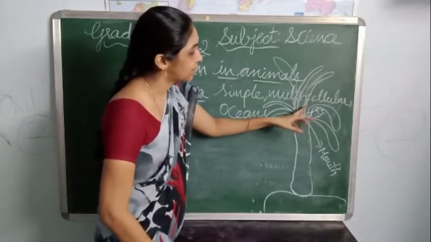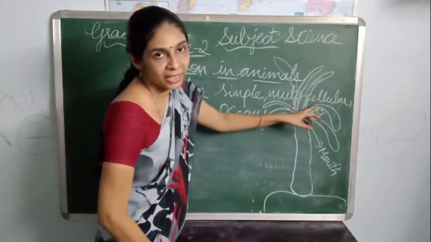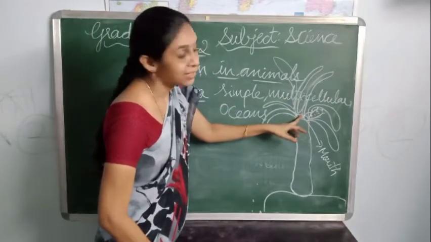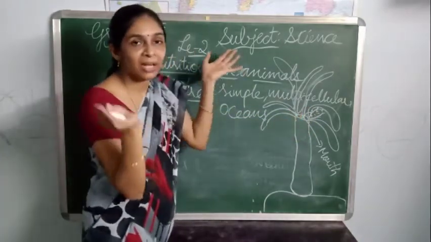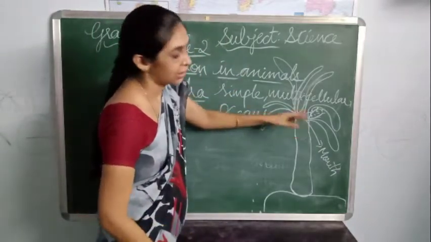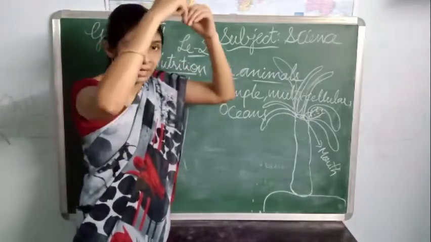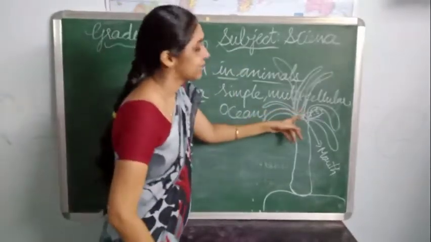Once the prey reaches the mouth, the tentacles will come further closer, so that the food will be pushed inside the mouth.